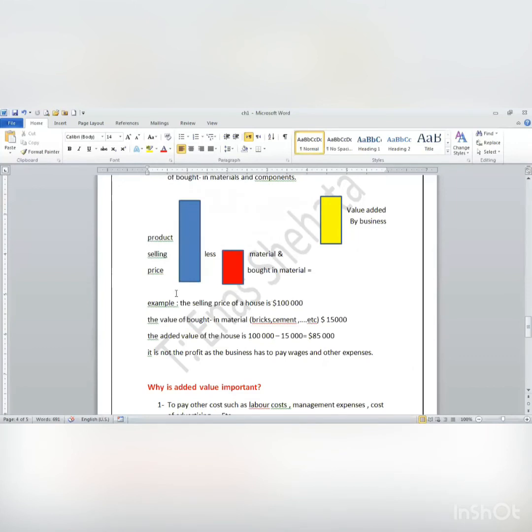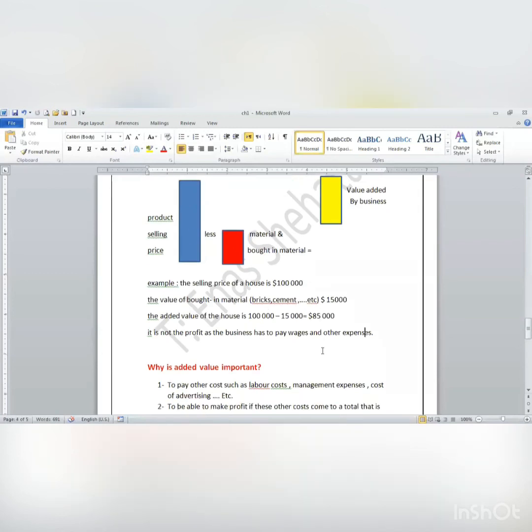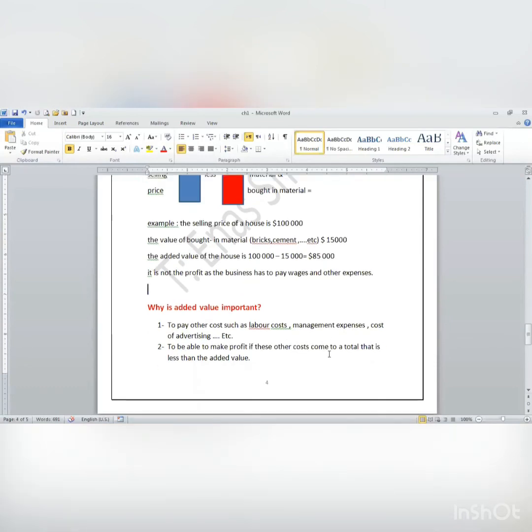The value of bought-in materials, bricks and cement, is $15,000. So what's the added value? 100,000 minus 15,000 gives you $85,000. It's not the profit, because you have to pay wages and other expenses.